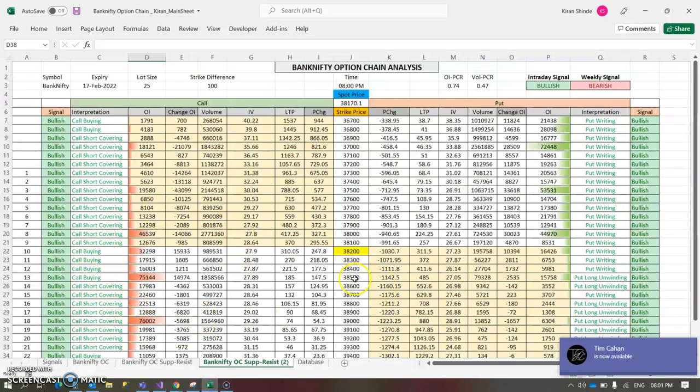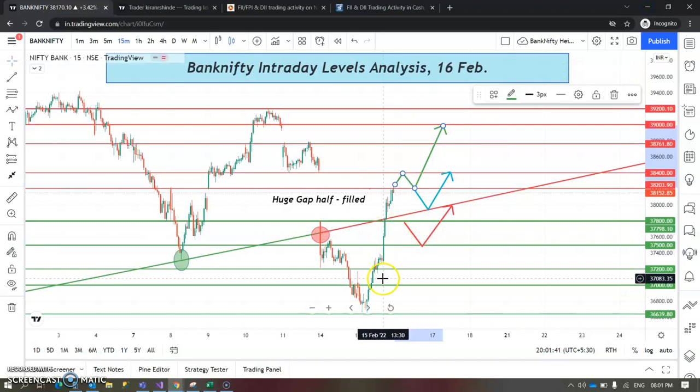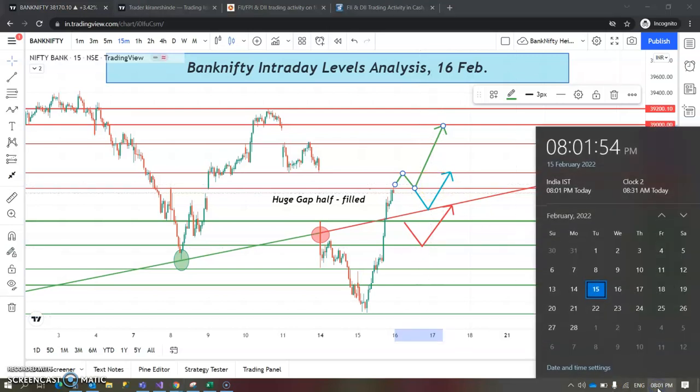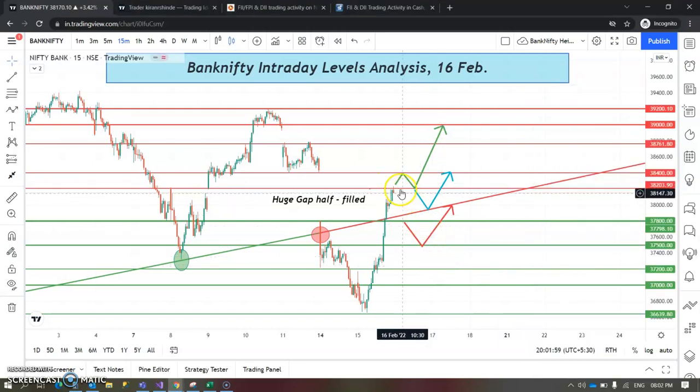If short covering continues at the higher levels and at this particular existing level, you may see another huge rally up to 39,000 or 39,200 as well. Easily you can see short covering. If not, considering it is one day before expiry, the market can come down. But tomorrow there is more possibility that it can go sideways.